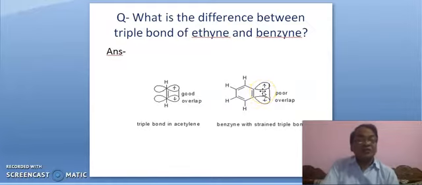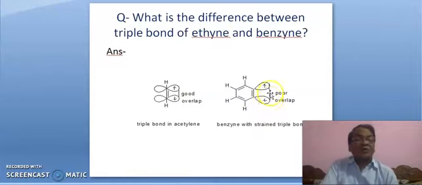And so, these two hybrid orbitals are neither perpendicular to this nor parallel. They are not parallel, and obviously these two are far apart from each other.